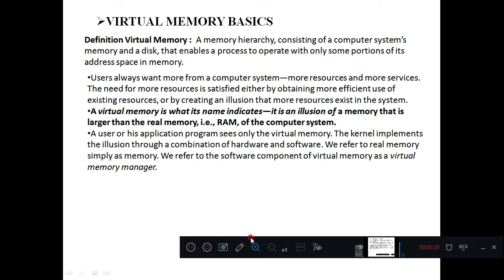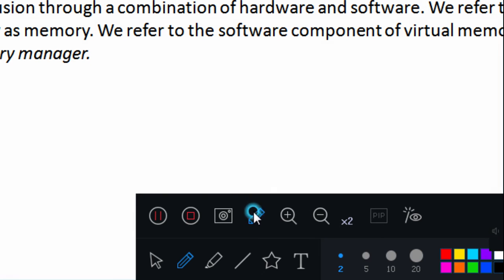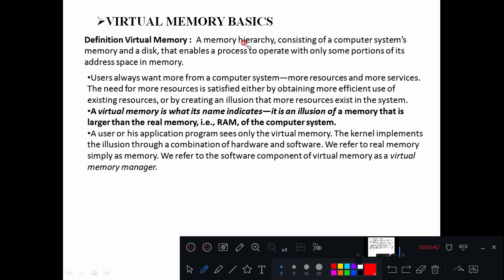Next, we are going to study the basics of virtual memory. What do you mean by virtual memory? First we will see the definition of virtual memory. It's a memory hierarchy consisting of a computer system's memory and a disk that enables a process to operate with only some portions of its address space in memory, right? So virtual memory is an illusion of physical memory.